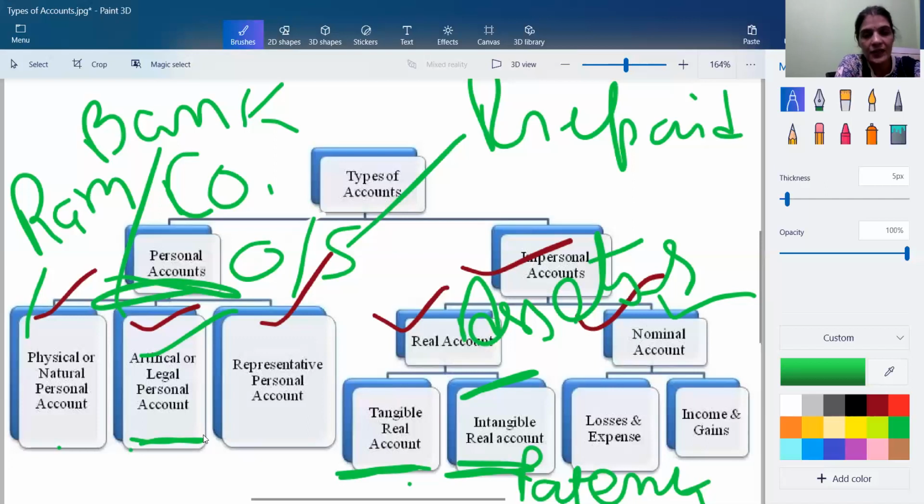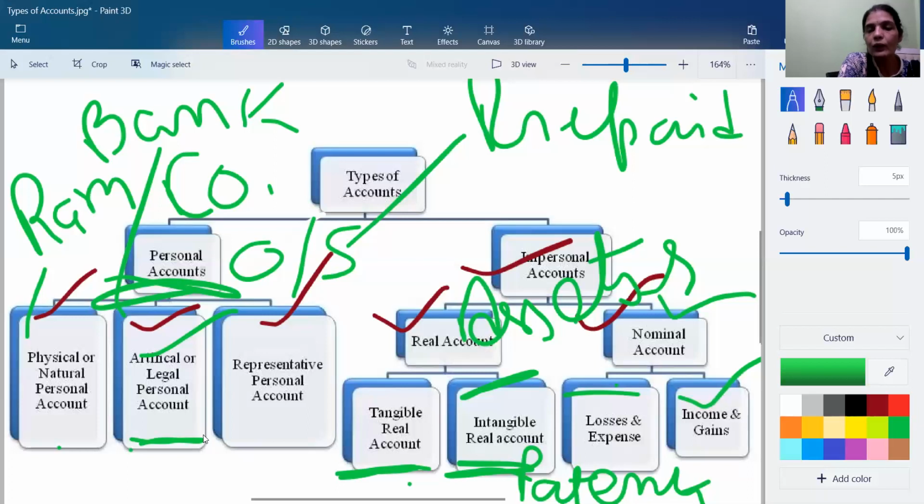So losses and expenses, for example, loss by fire, loss in transit, and expenses like rent paid, salary paid, interest paid, they all are expenses. Salary, wages, rent, interest, whatever are expenses in the organization, they come under the expenses account. Incomes and gains, there may be some incomes, there may be some gains, we received some interest, we received dividend. These types of incomes and gains are treated under incomes and gains account.